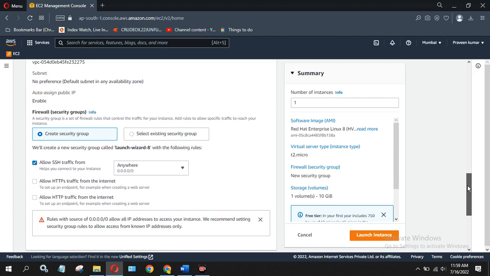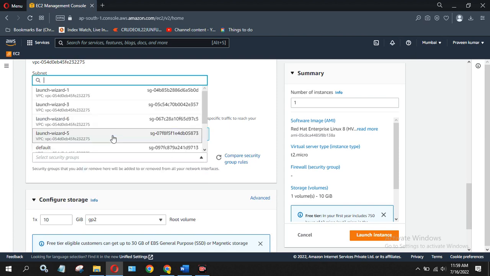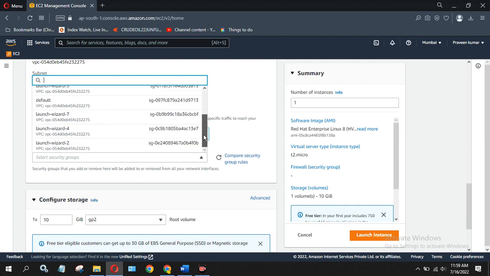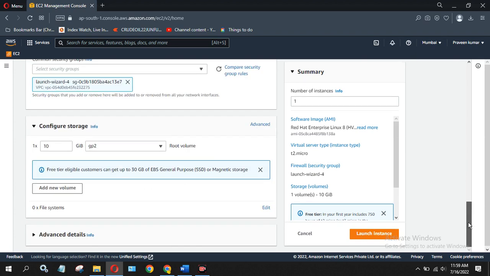Nothing needs to be changed. You can create a security group, or you can select an existing one as well, okay? We can select the existing security group. From the drop down list you can select any one of them. Let me select the launch wizard one. So now the system is ready. What you have to do is click on launch instance directly.